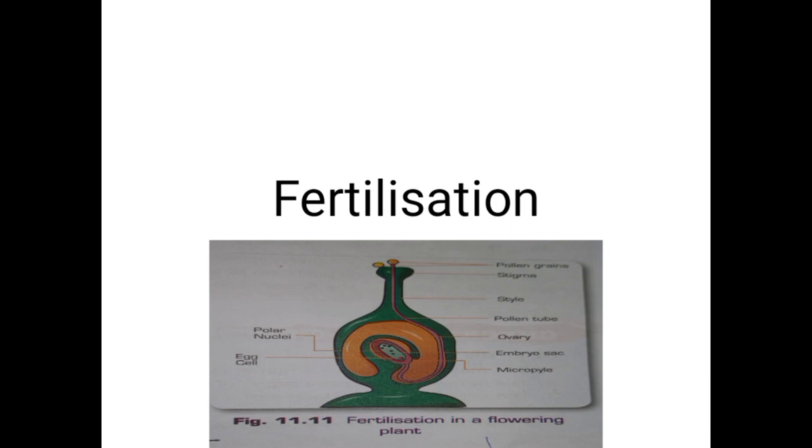Once the male cell reaches the female cell, they unite and fuse together, forming a fertilized cell called the zygote. This fusion of the male and female gamete is called fertilization. There can also be more than one pollen tube that pushes its way through the style to reach the egg cell.